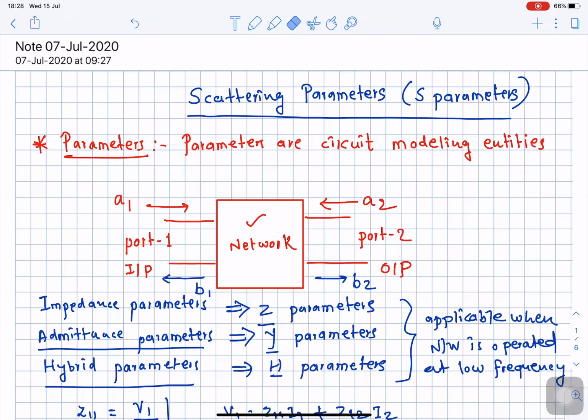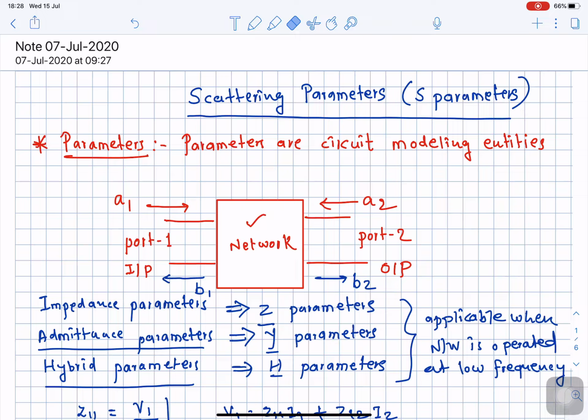Now here A1 is the incident wave at port number 1, and similarly B1 is the reflected wave at port number 1, and the same analogy we will apply to port number 2. A2 is the incident wave at port number 2, and similarly the reflection will take place as it did at port number 1, and we will get some reflected wave at port number 2 also, and that is represented as B2.